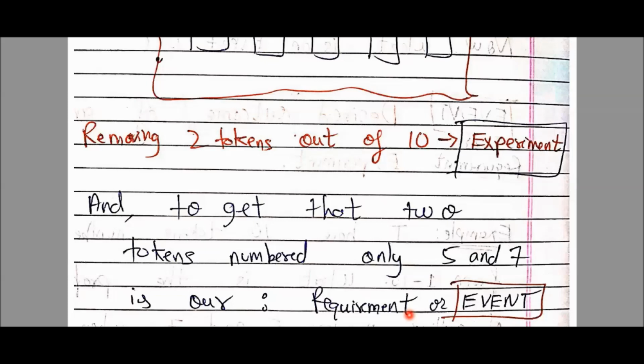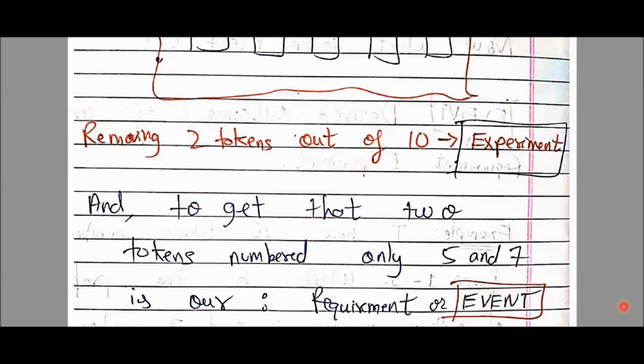So this, our desired outcome, our aim, is called an event here. I emphasize this word event. Throughout the chapter, I'll use the word event. Event is what you desire. It's your requirement. So at present, हमारा event क्या है? That getting tokens numbered 5 and 7.